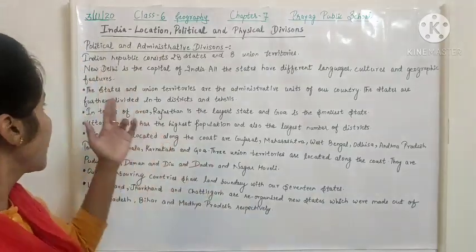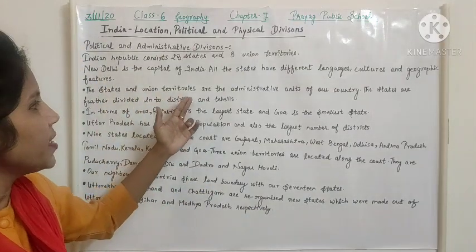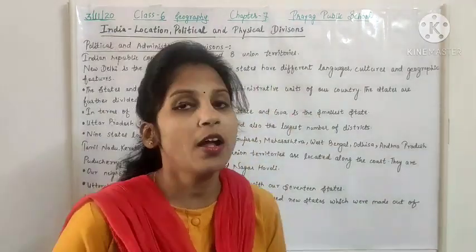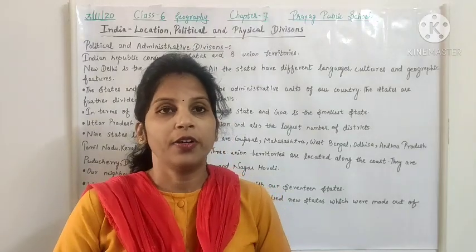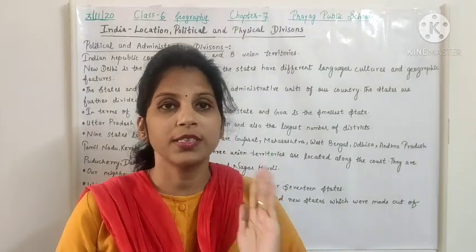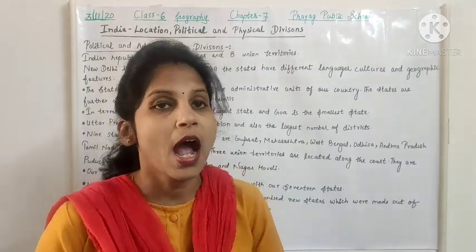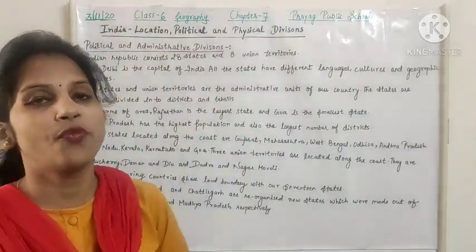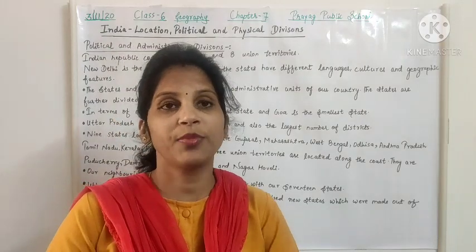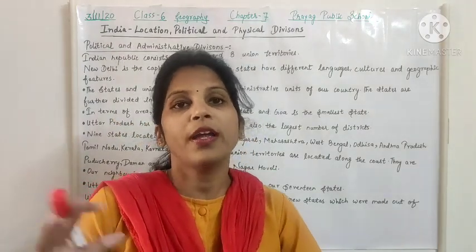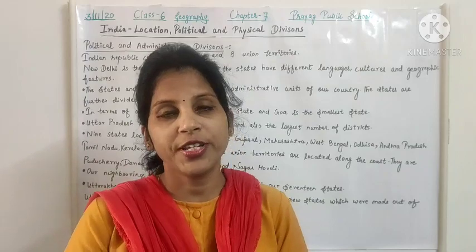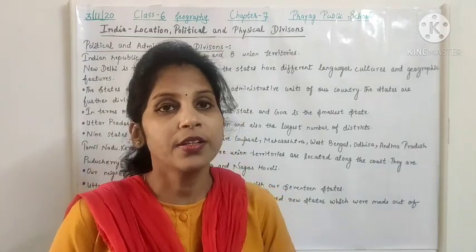Then the states and union territories are the administrative units of our country. We know that our country is divided into states and union territories, and these are administrative units of our country. इन्हीं से हम स्टेट्स को और यूनियन टेरिटरीज को एडमिनिस्टर करते हैं.